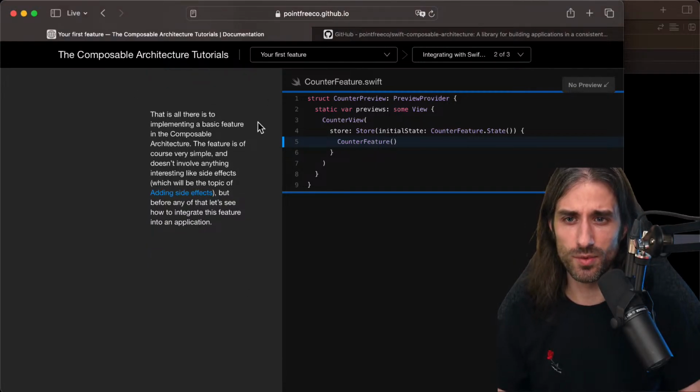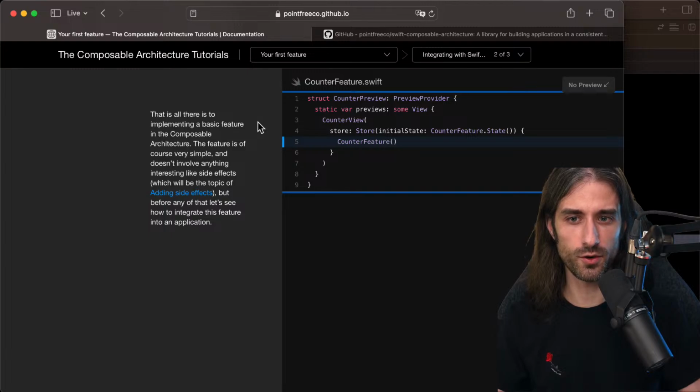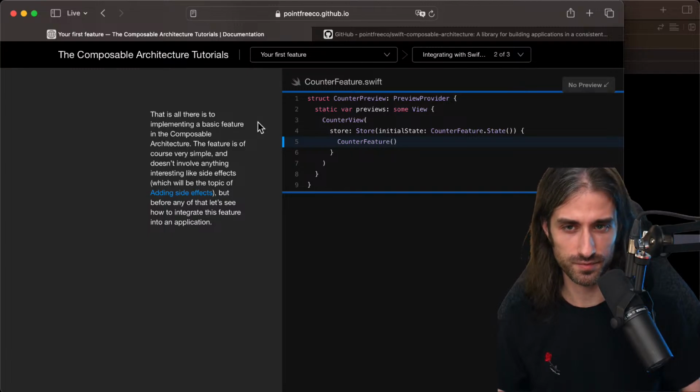So that is all there is to implementing a basic feature in the composable architecture. The feature is of course very simple and doesn't involve anything interesting like side effects, which will be the topic of adding side effects. But before any of that, let's see how to integrate this feature into an application.